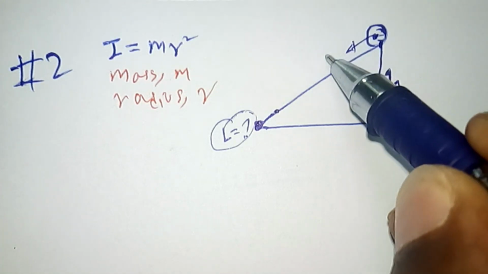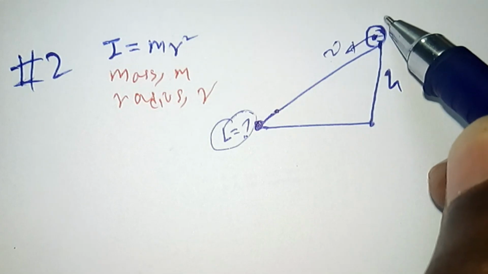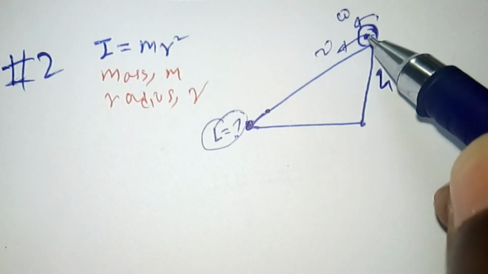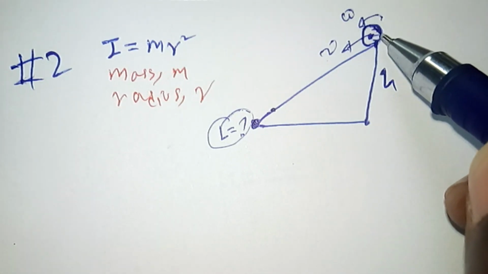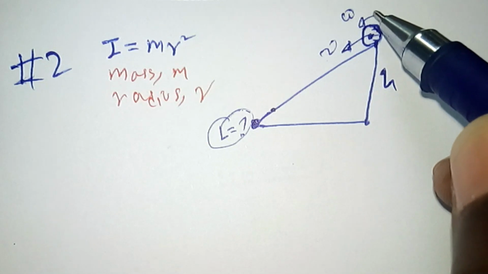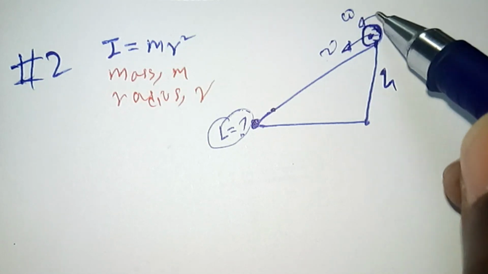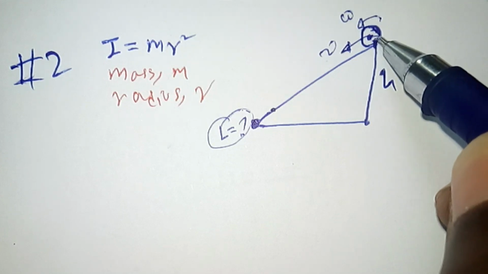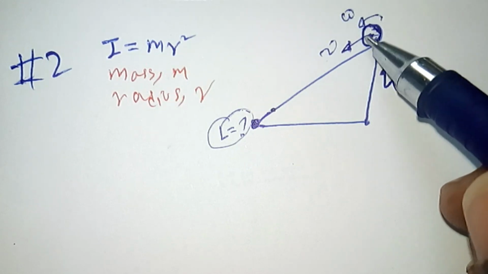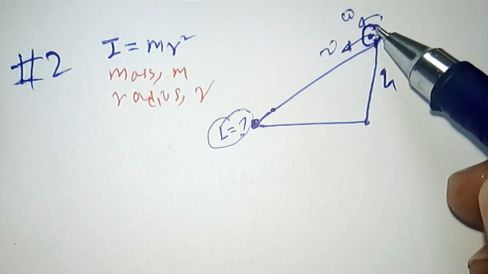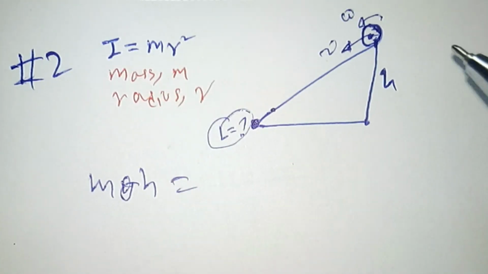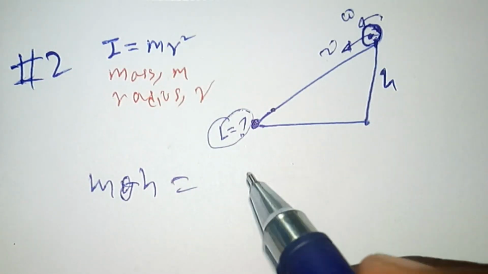The first is that its center of mass is moving with velocity v, and at the same time the hoop is rolling with an angular velocity omega. So it has two kinds of kinetic energy: translational kinetic energy due to the velocity of the center of mass v, and rotational kinetic energy due to the rotation. From the conservation of energy, the total energy of the hoop at height h on the inclined plane is mass times gravity times height, and after it rolls down, it has two kinetic energies.